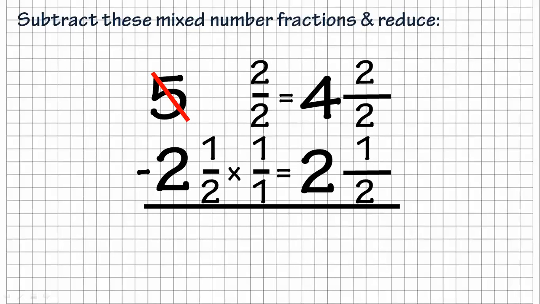So here we have 4 and 2/2, and then we subtract the 2 and 1/2 from it, and that leaves us with the final answer of 2 and 1/2. What's 4 minus 2? 2. And then 2/2 minus 1/2 is 1/2. All right, so that lets you see that process, and it lets you see what you're doing there, so you know how to better answer that problem.